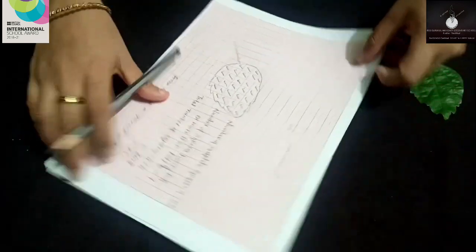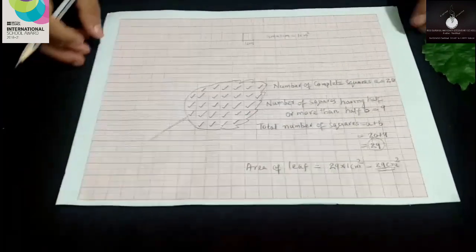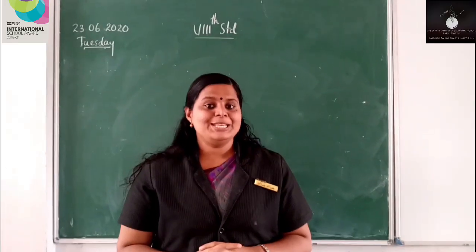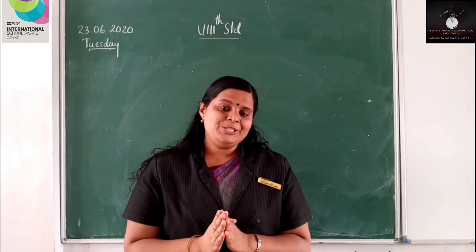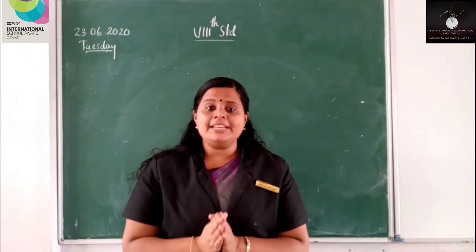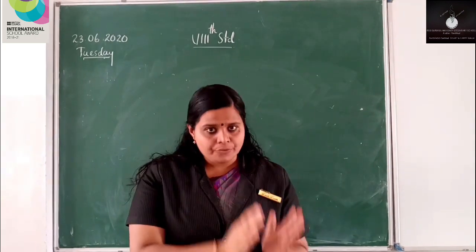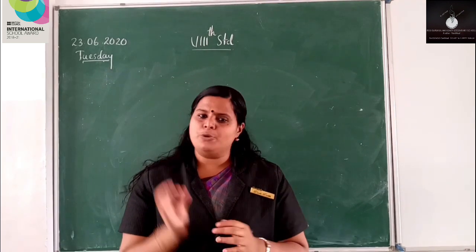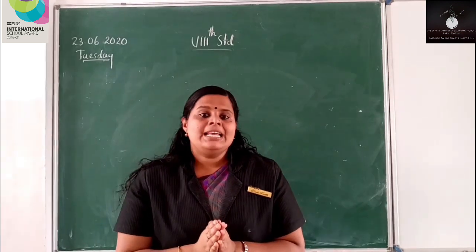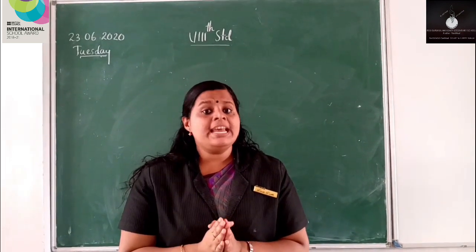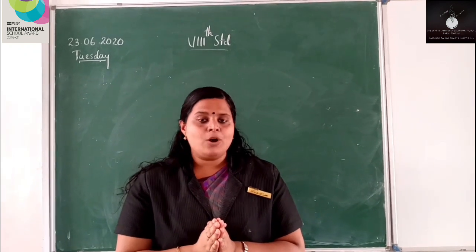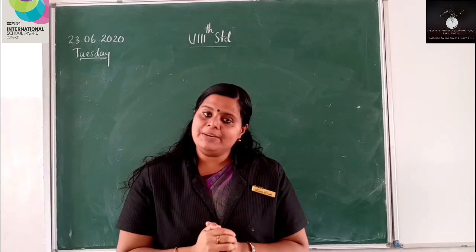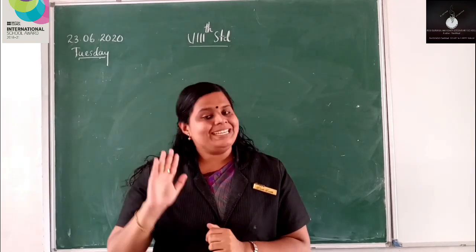Let's have a look at this. So children, that's all for today. Today we learned about fundamental quantities and derived quantities, also fundamental units and derived units. It is an important topic, so make a point to revise this. Then we calculated the area of a leaf, and I hope you have understood all these points. In the next class we will come with a new topic. Till then, bye.